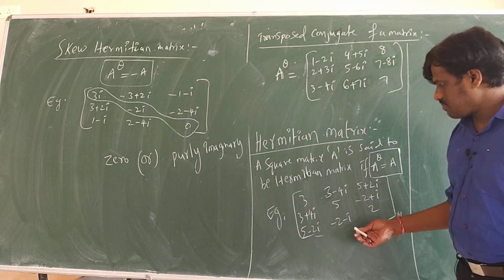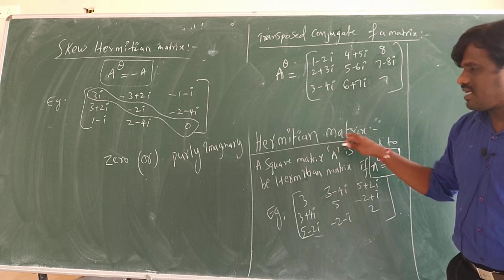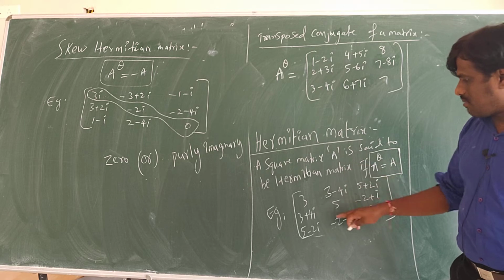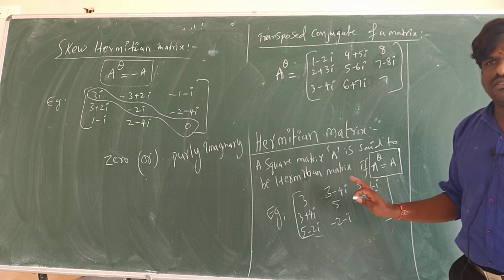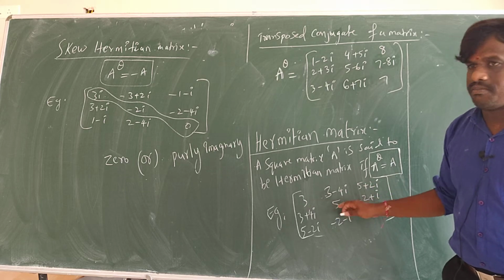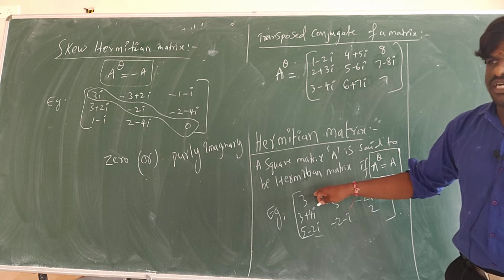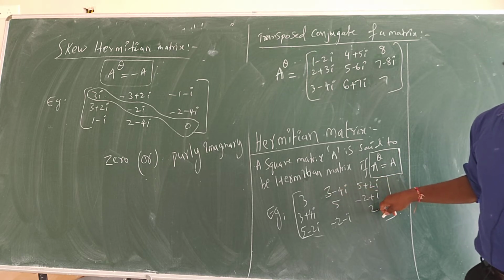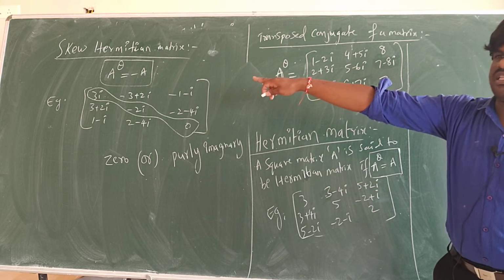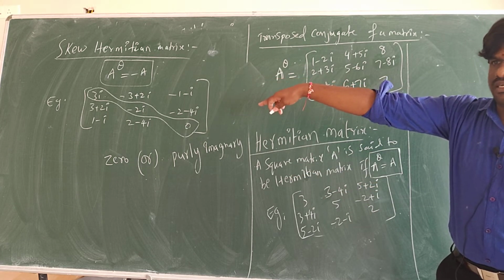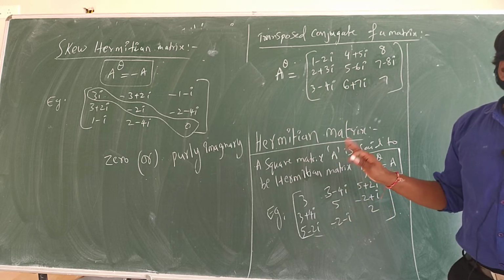Now look here, sir, I will tell you how to remember this. In a Hermitian matrix, see this, the principal diagonal elements, you cannot keep any numbers. You have to keep them real. Are you getting what I said? Here it should be real. In skew Hermitian, it will be purely imaginary.